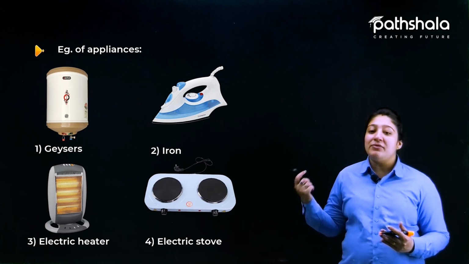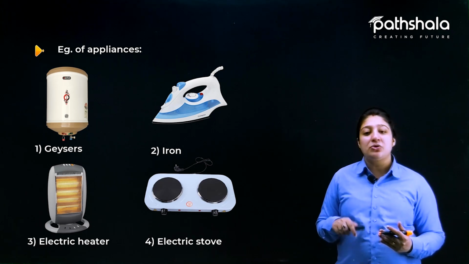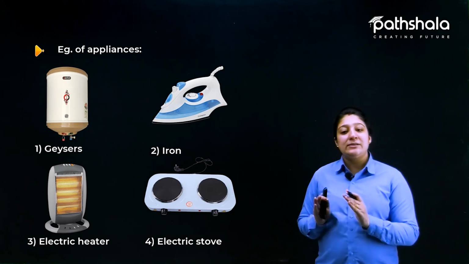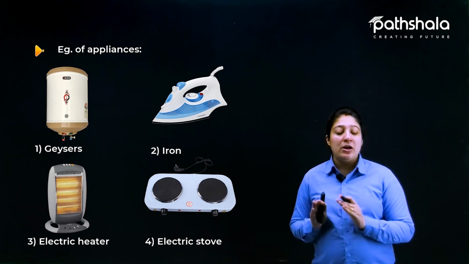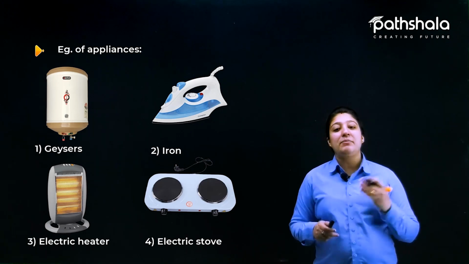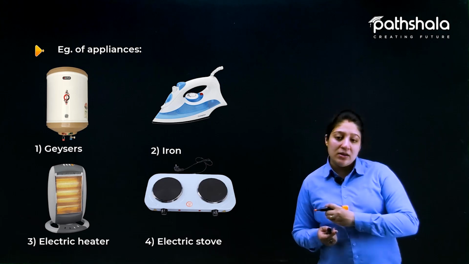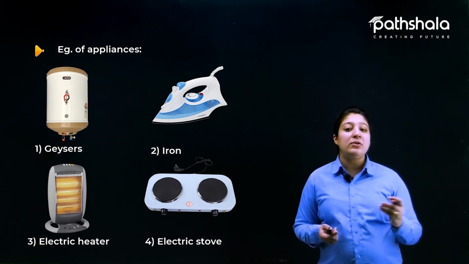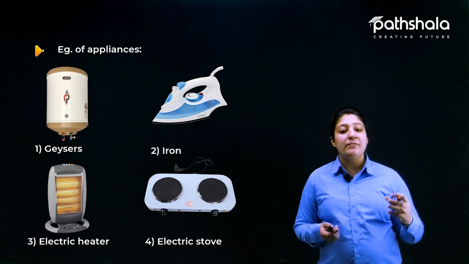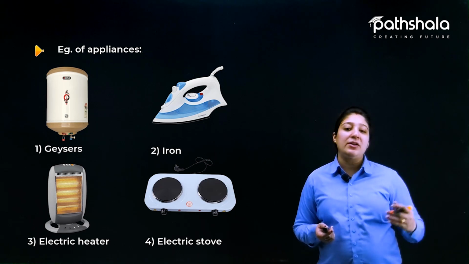In the case of electrical heater and electrical stove, the material used here becomes so hot that it becomes red, and as a result the heat is emitted outward, and then this heat can be used for different purposes.